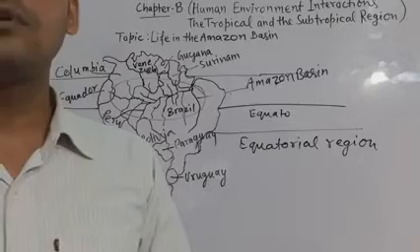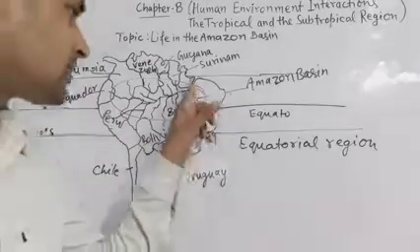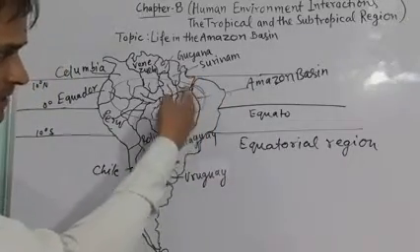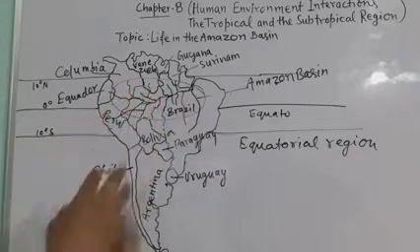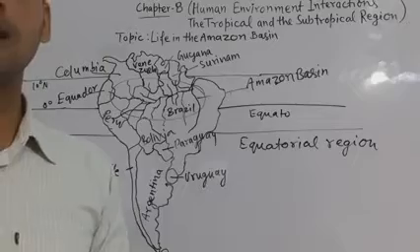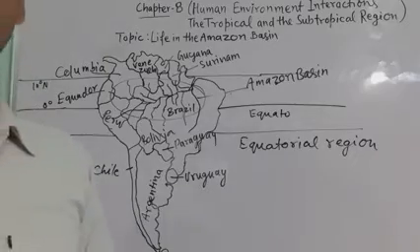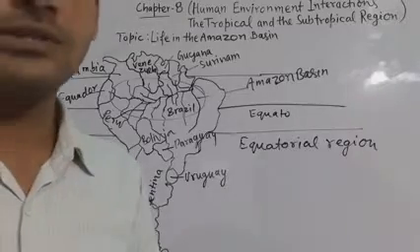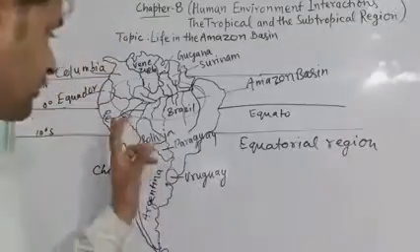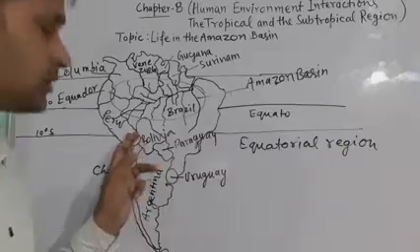The river Amazon flows through this region. So river Amazon starts from here and it flows through nearly six countries. Especially it goes through some portions of Brazil, some portions of Peru, and Bolivia.